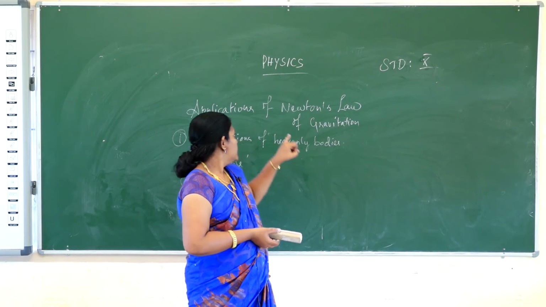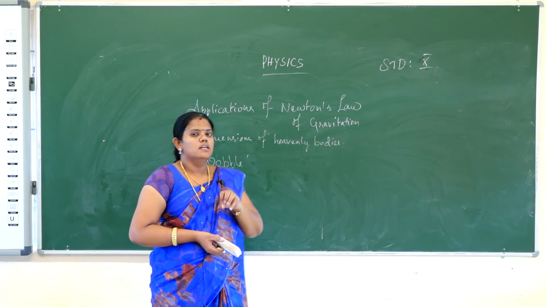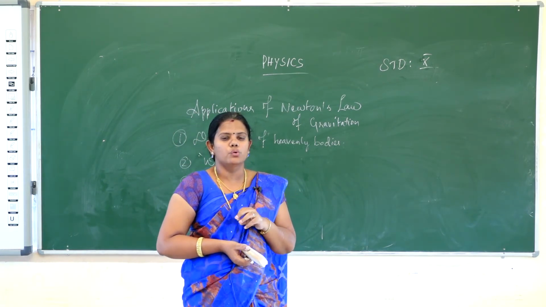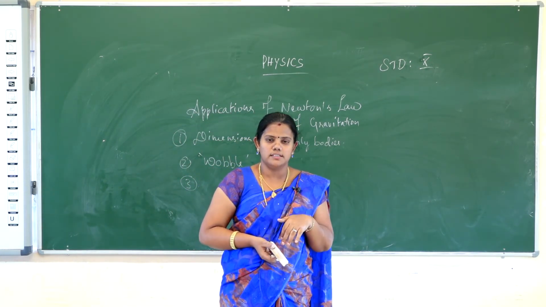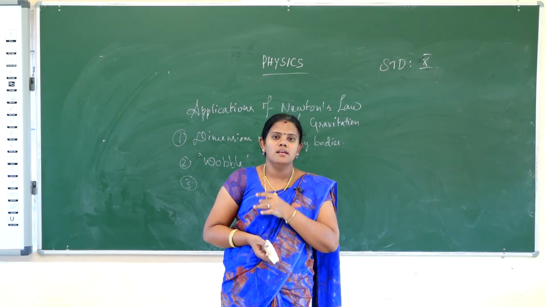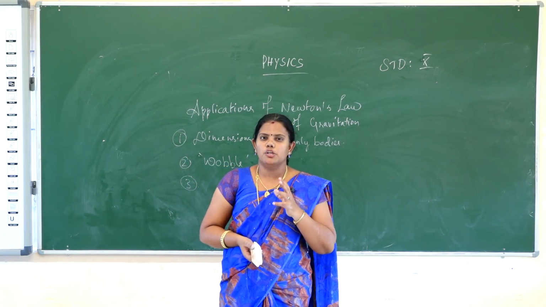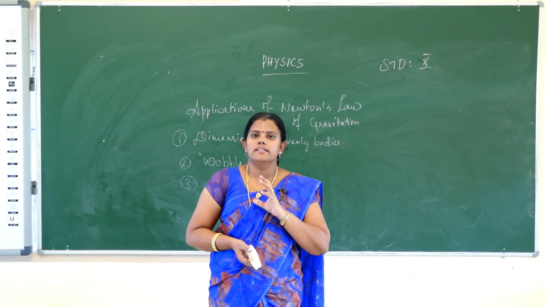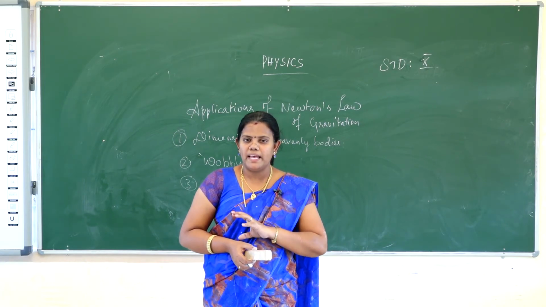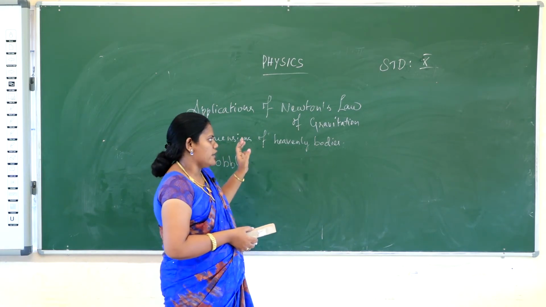First one is dimensions of heavenly bodies. Second one is roots: how the root goes inside the earth, inside the sand or anything, that can be calculated. And irregularity motion of the moon, new stars and new planets easily identified, and distance between one planet and the other planet easily identified. That all are the applications of Newton's law of gravitation.